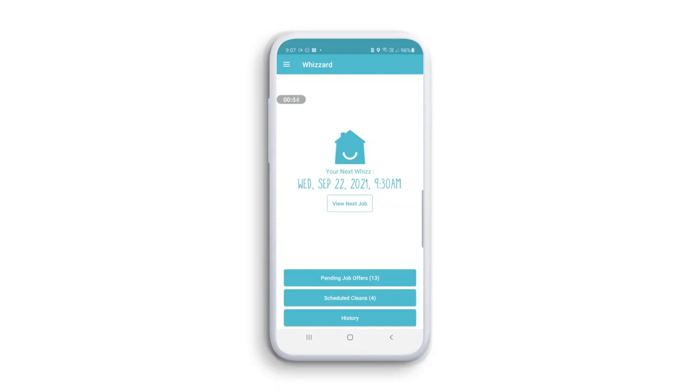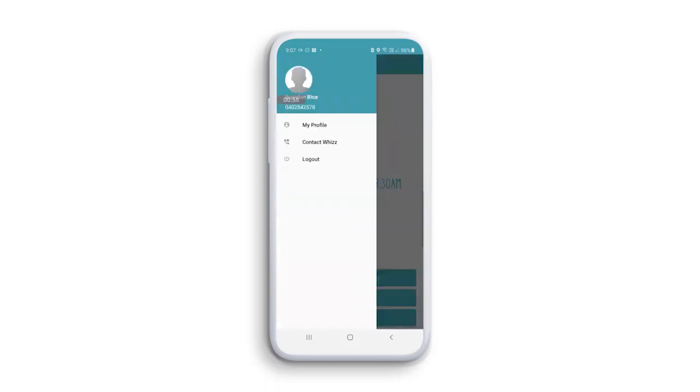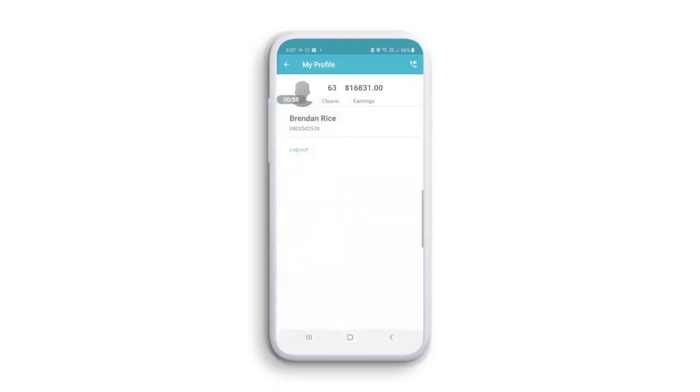Now, let's look at the profile section. Enter the profile section in the top left-hand corner, and this will take you to your personal profile. This is where your phone number is stored, along with the number of jobs you've completed for Whizz and the amount earned since you've been on the platform.